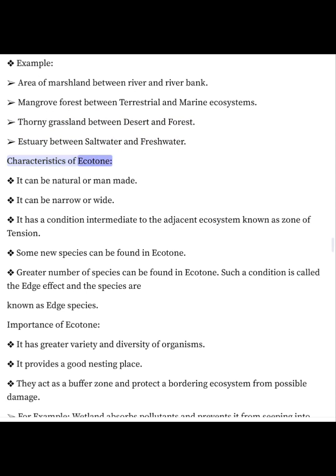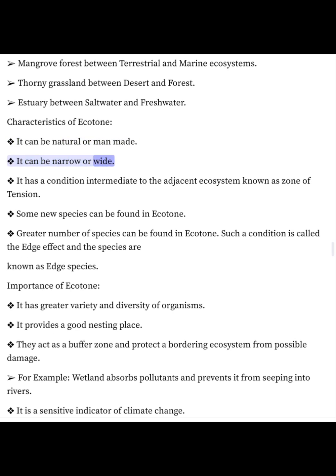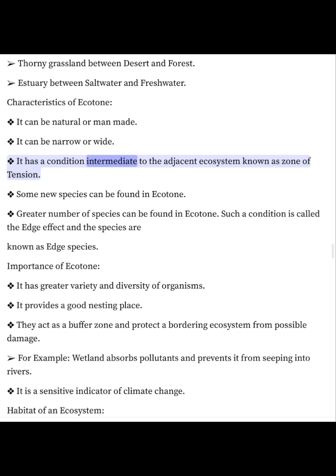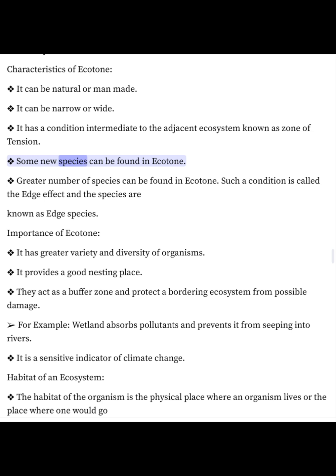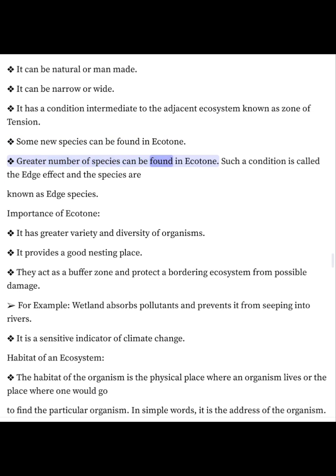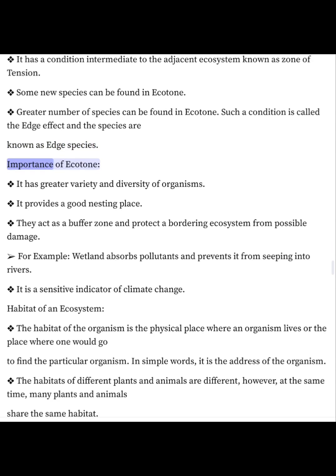Characteristics of ecotone. It can be natural or man-made. It can be narrow or wide. It has a condition intermediate to the adjacent ecosystems known as zone of tension. Some new species can be found in ecotone. Greater number of species can be found in ecotone. Such a condition is called the edge effect and the species are known as edge species.